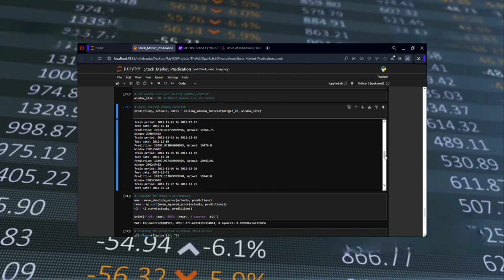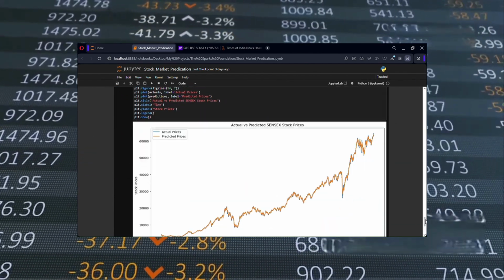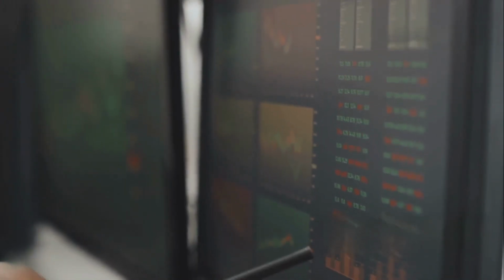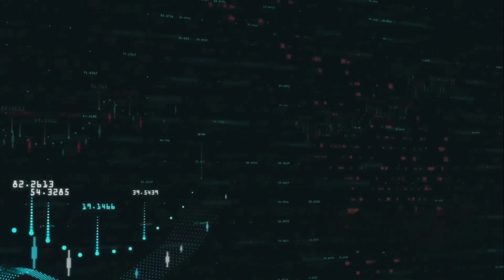Hey everyone, welcome back. Today I'm going to show you how I built a machine learning model that helps you predict stock prices using historical data and news headlines. As an intern at the Spark Foundation, I had the opportunity to work on this project. Stay tuned to see how I built it.